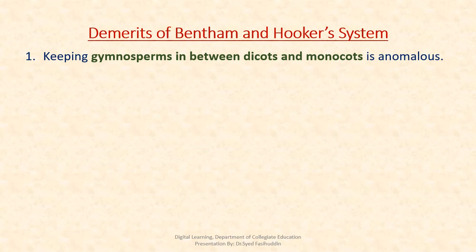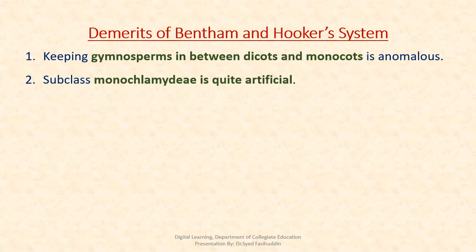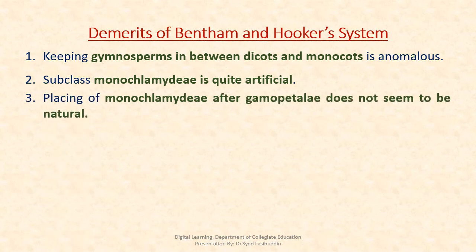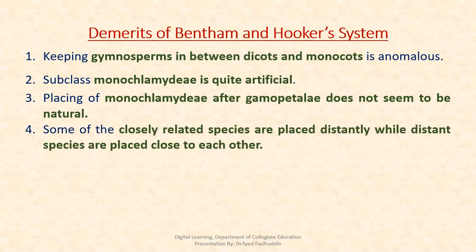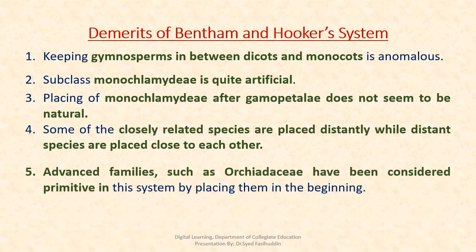Now, demerits of the system. Keeping gymnosperms in between dicots and monocots is an anomaly. Subclass Monoclamidae is quite artificial. Placing of Monoclamidae after Gamopetalae does not seem to be natural. Some of the closely related species are placed distantly while distant species are placed close to each other. Certain families of Monoclamidae are closely related to the families in Polypetalae.